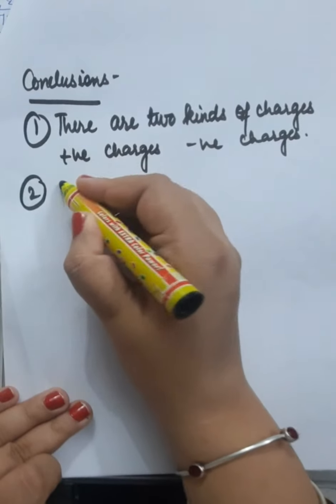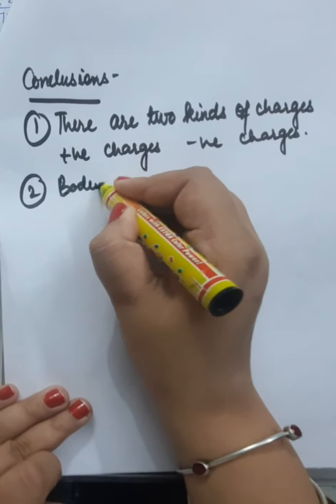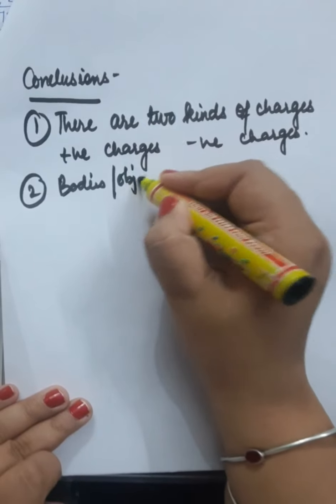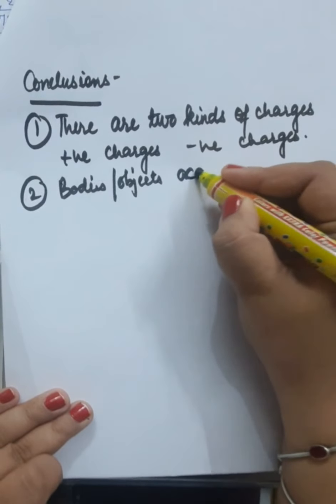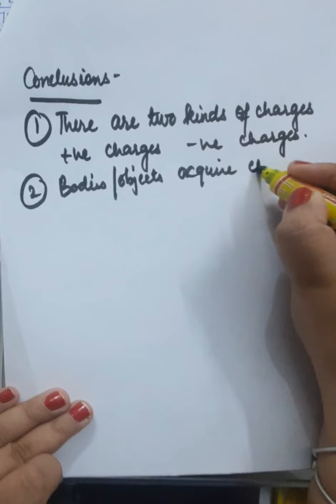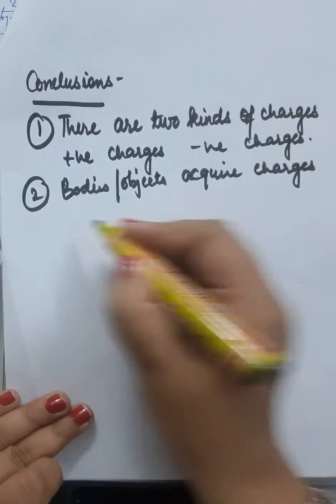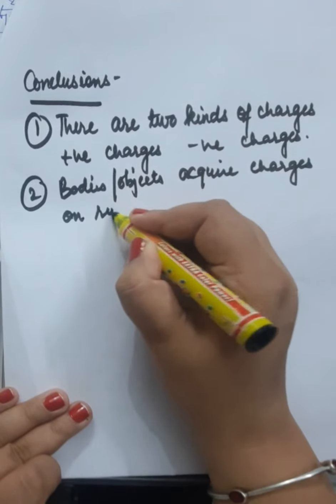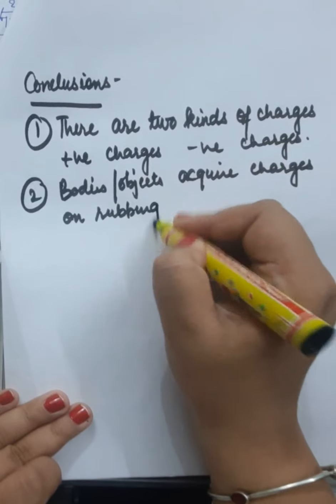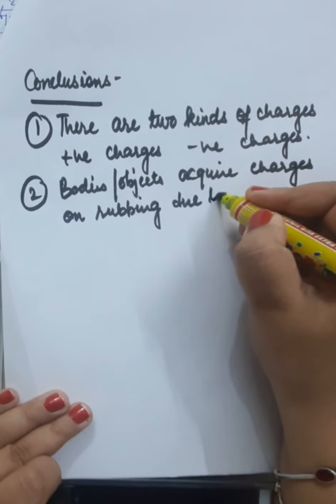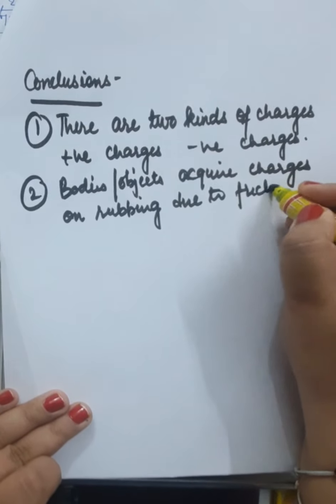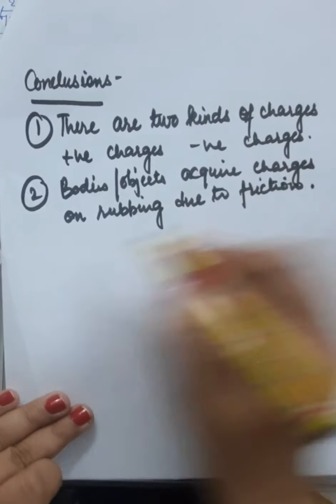Second point, bodies or objects acquire charges on rubbing. Due to friction, they acquire charges.